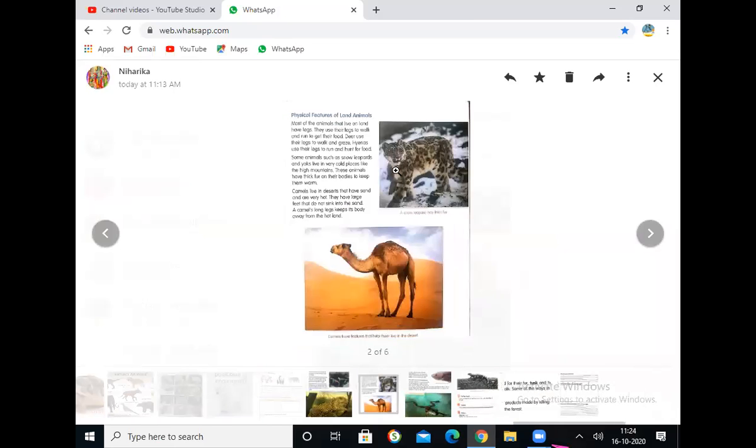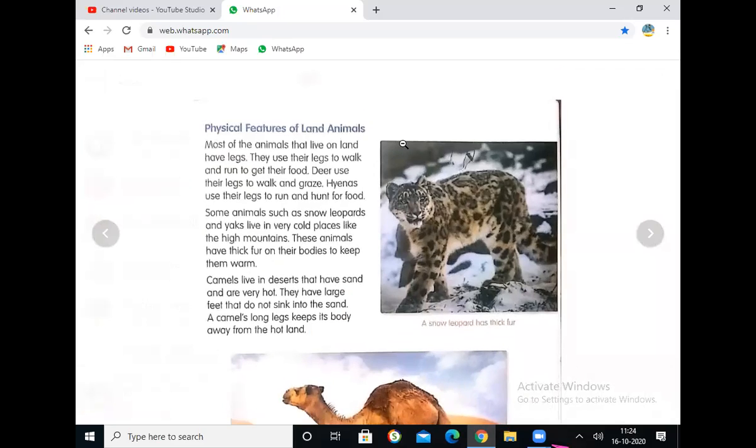Now we are going to look at physical features of land animals. What are we going to look at? Physical features of land animals.